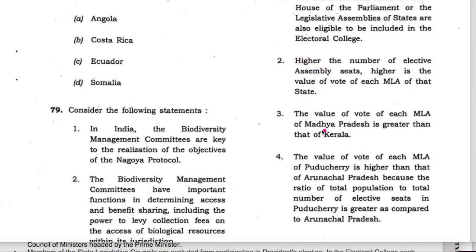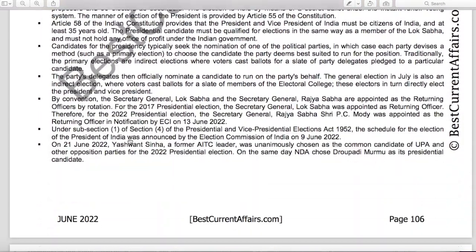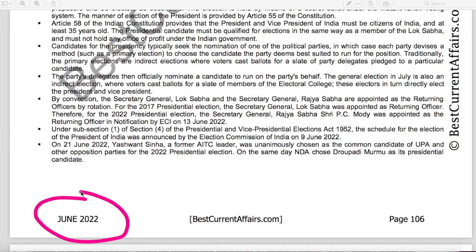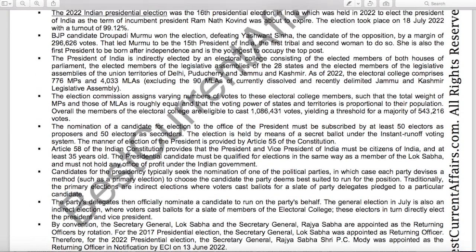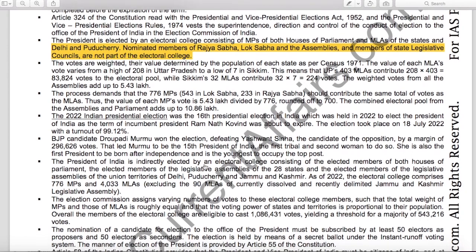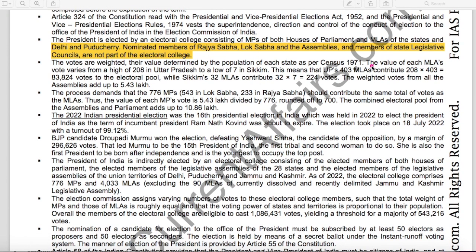Now take the third statement, that the value of the vote of each MLA of Madhya Pradesh is greater than that of Kerala, because Madhya Pradesh has a larger population than Kerala. This statement is correct. On the same page, June 22 current affairs book, page 106, it is mentioned that the value of each MLA's vote varies from a high of 208 in UP to as low as 7 in Sikkim.